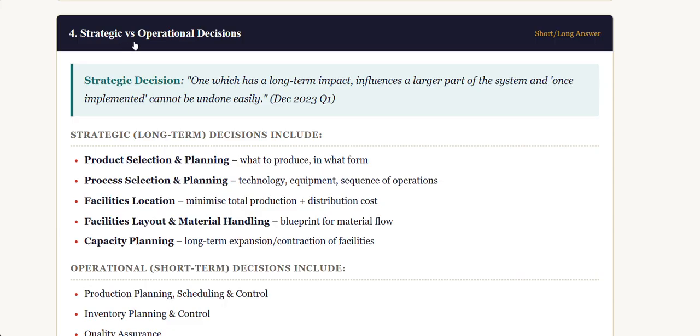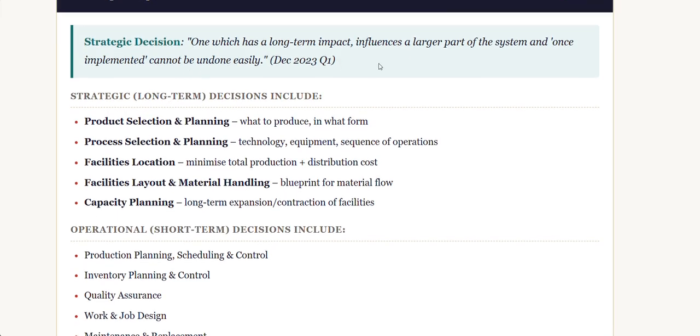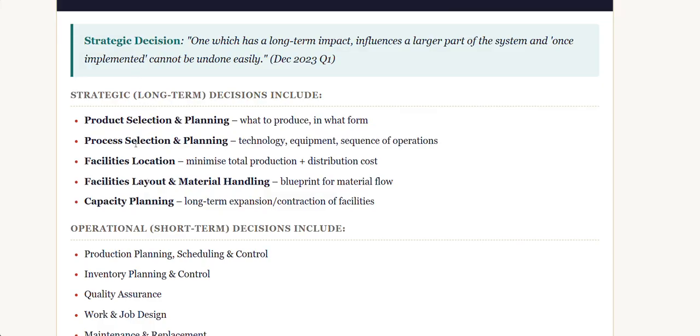Next thing is strategic versus operational decisions. What is the difference between strategic decisions and operational decisions? First, what is the definition of a strategic decision? One which has a long-term impact, influences a large part of the system, and once implemented cannot be undone easily. So we form strategy for a long-term impact, and once we form the strategy, it impacts a larger part of the system. Once the strategy is implemented, it is not easy to undo it. That is the definition of strategic decision.